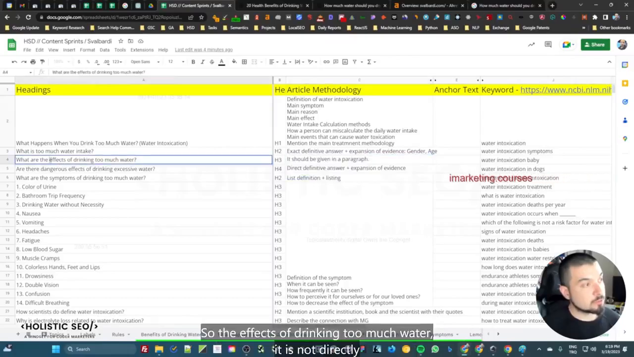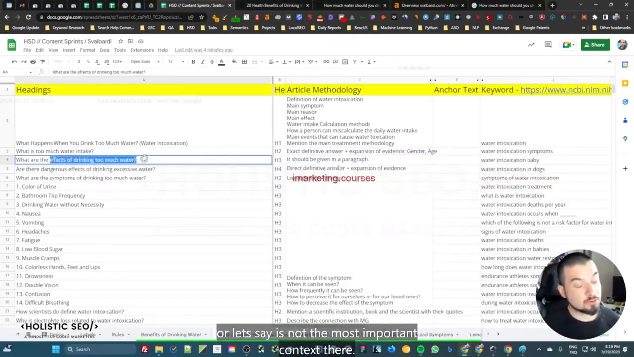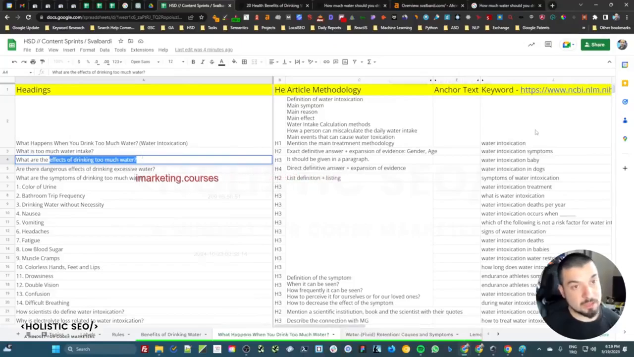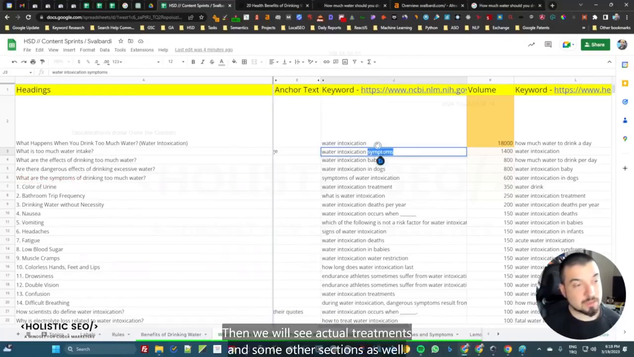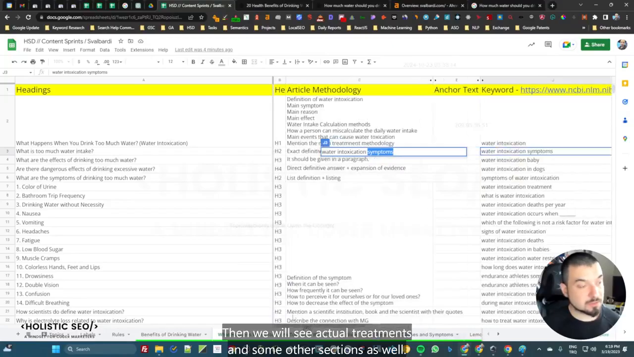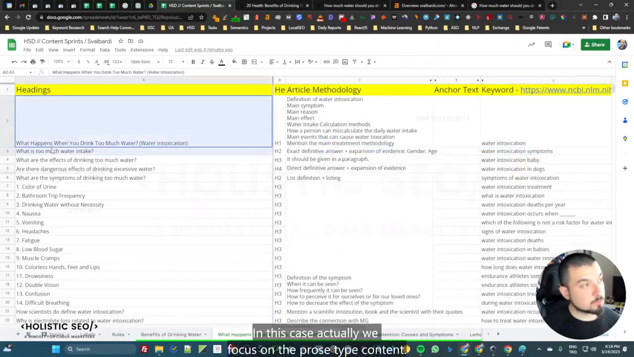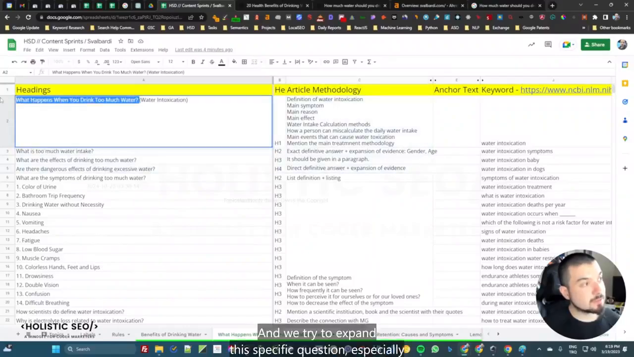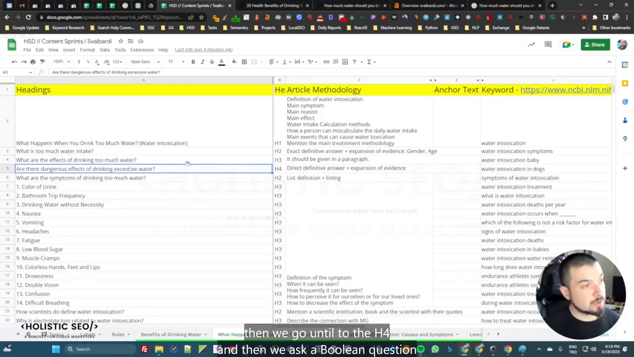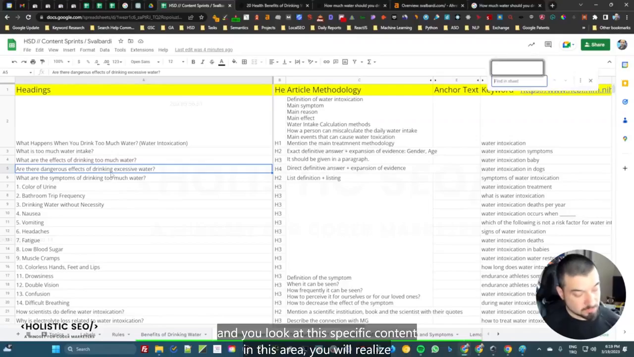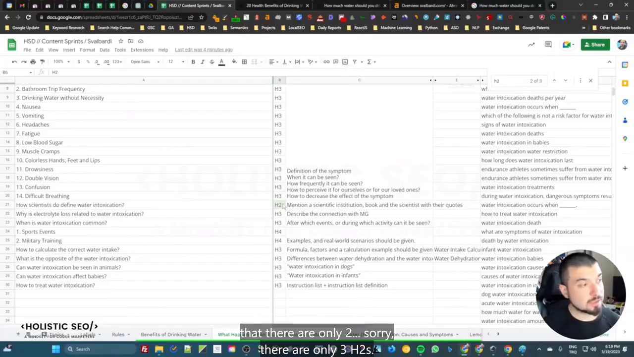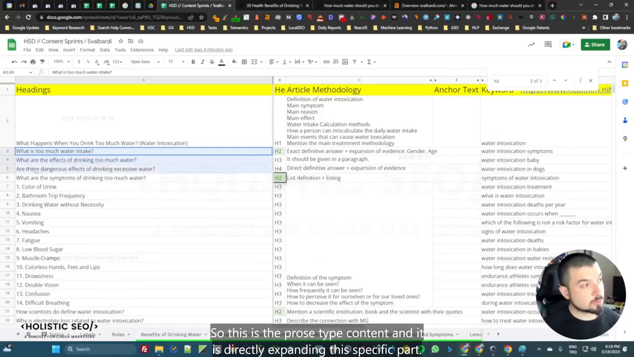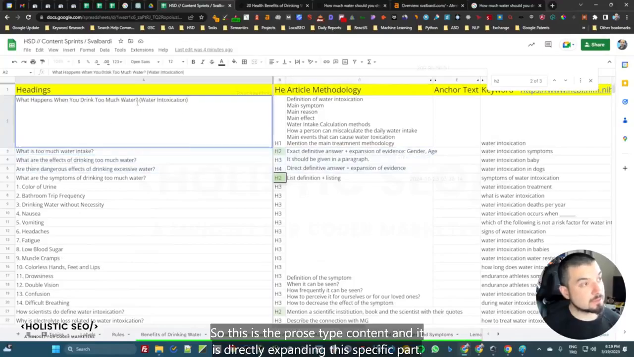So the effects of drinking too much water is not the most important context there. If you look at the queries, the most important attribute that you will be seeing will be symptoms. Then we will see the treatments and some other sections as well. In this case, we focus on the prose type content and we try to expand this specific question especially. Then we go until the H4 and then we ask a Boolean question. If you look at this specific content in this area, you will realize that there are only three H2s. So this is the prose type content, and it is directly expanding this specific part.